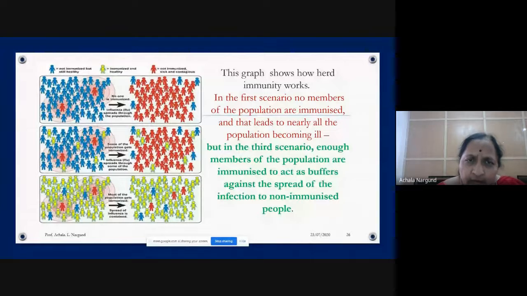So only 2 infected persons, and the whole population got infected because of those 2. Look at that. Then in the second picture, you will see 5 to 6 persons are immunized, vaccinated, and 2 are infected. Those vaccinated have not got the infection, but all others got the infection. In the last picture, what you see is, though there are 2 infected persons in the population, they are shielded